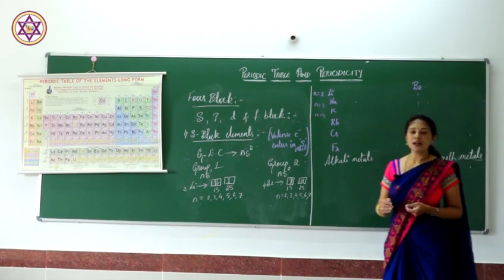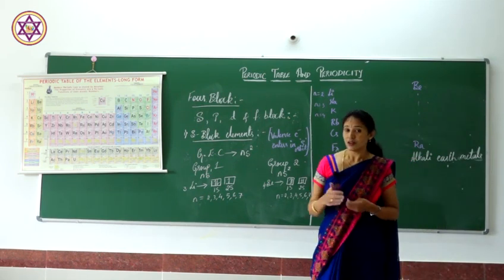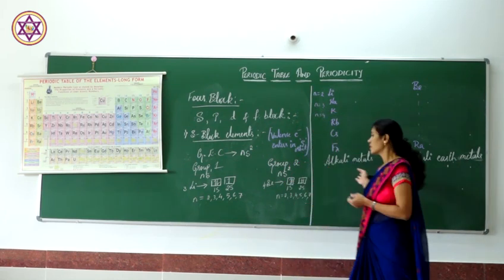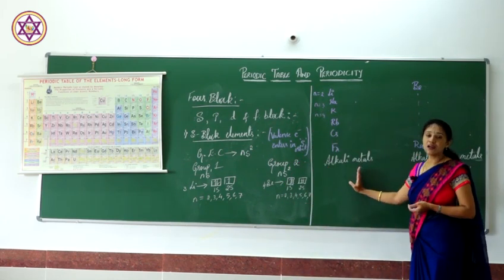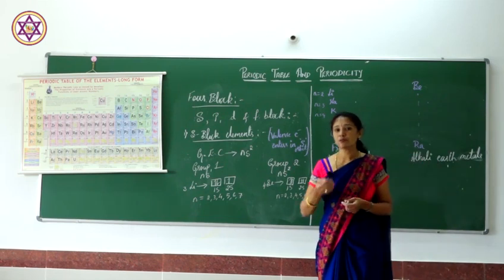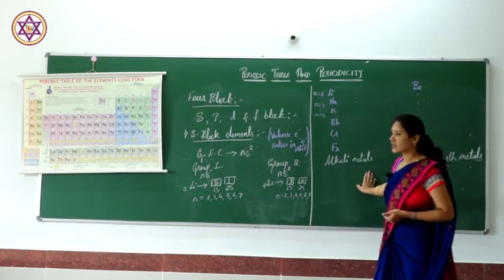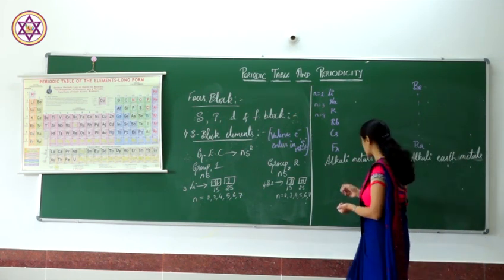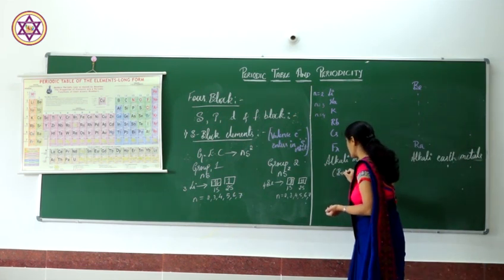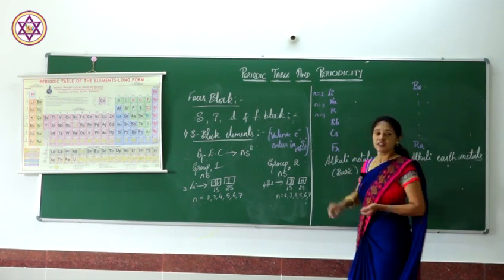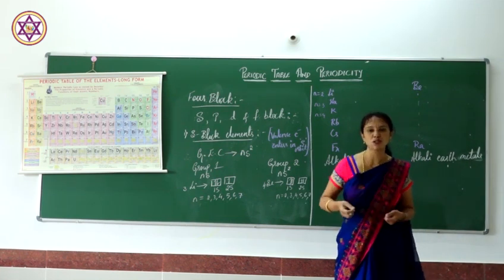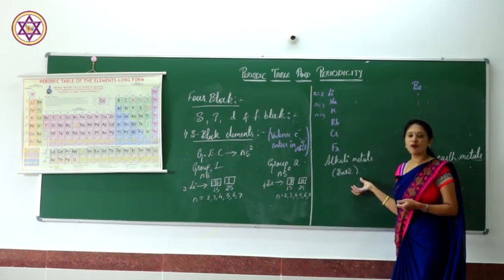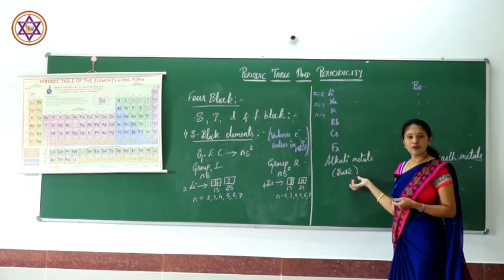Why do we call it an alkali metal? From the beginning you all know that alkali means it has a basic character. Alkali metals are basic in nature. When they react with water they form hydroxides, which are basic. Therefore, they are alkali metals. They are obtained in the form of salts, such as sodium, lithium, potassium, all in the form of salts.